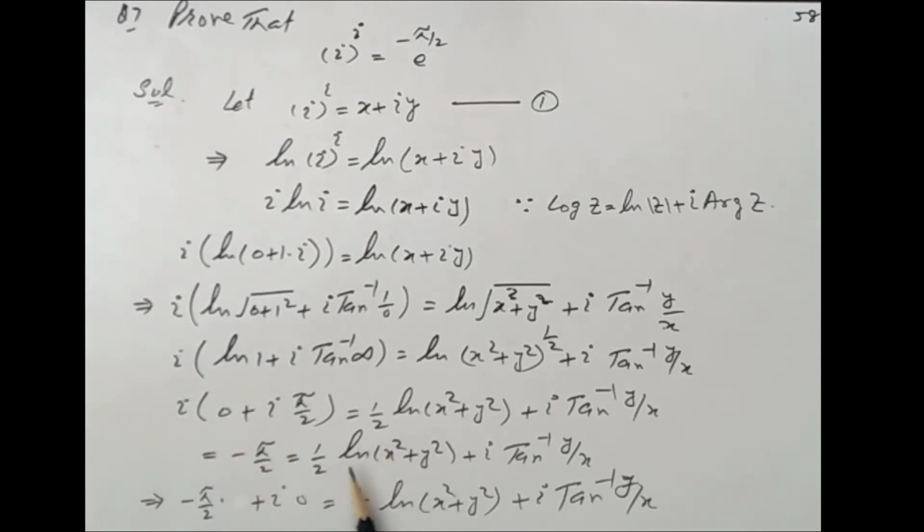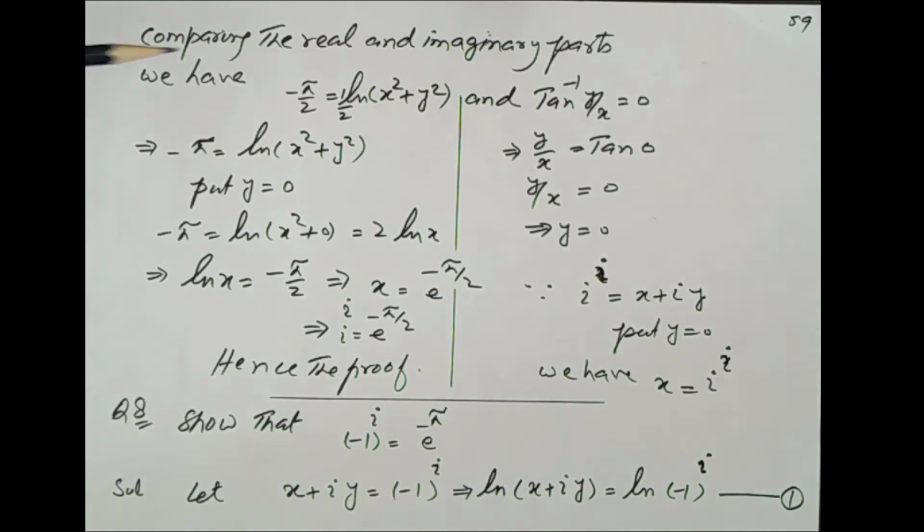So this is equal to 1 by 2 log of x square plus y square plus iota tan inverse y over x. So we can write minus pi by 2 as minus pi by 2 plus iota into 0, and this is equal to 1 by 2 log of x square plus y square plus iota tan inverse y over x. Now we compare the real and imaginary parts. We have minus pi by 2 as the real part, which is equal to 1 by 2 log of x square plus y square. And the imaginary part is tan inverse y over x, and this is equal to 0. Y by x equal to tan 0 is 0, and the value of y is 0.